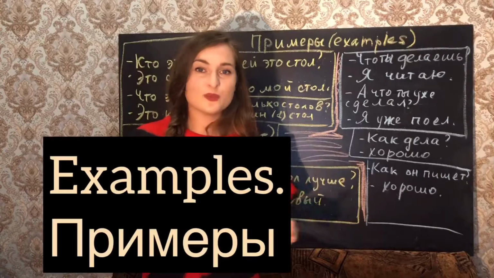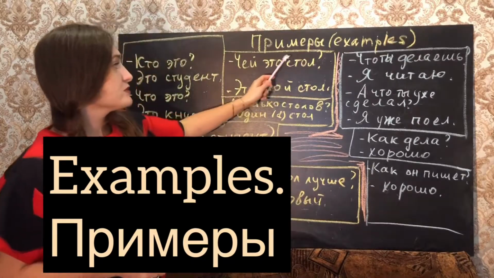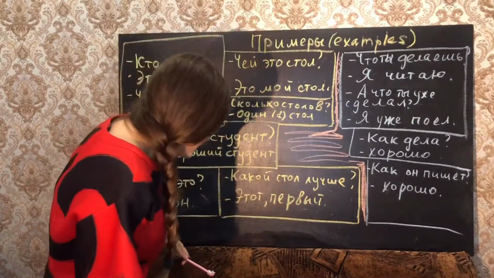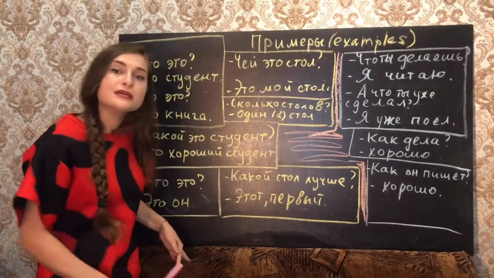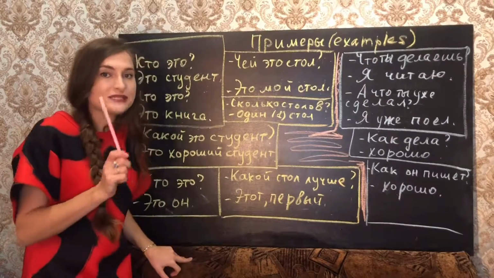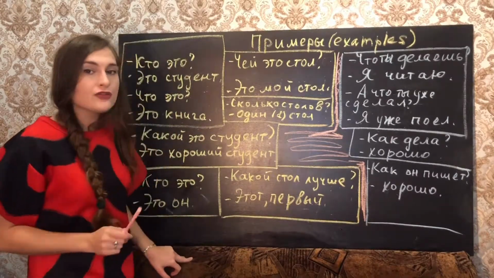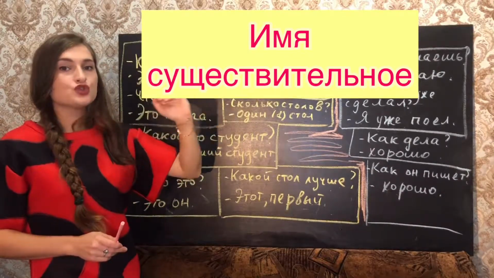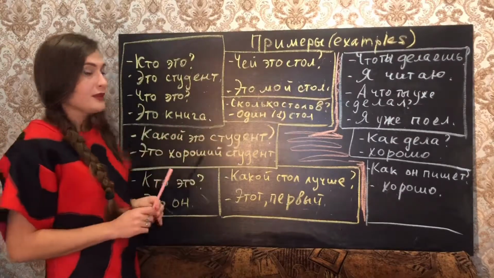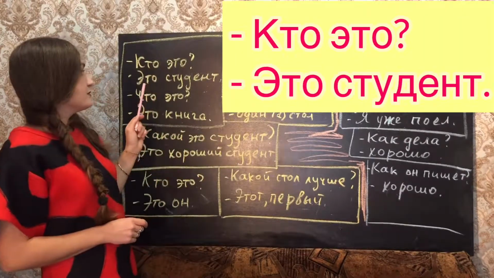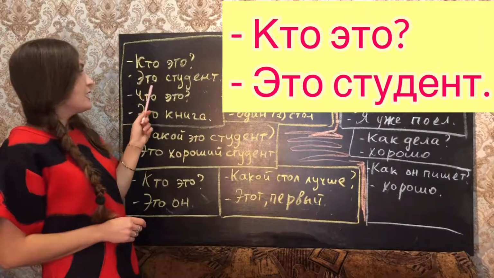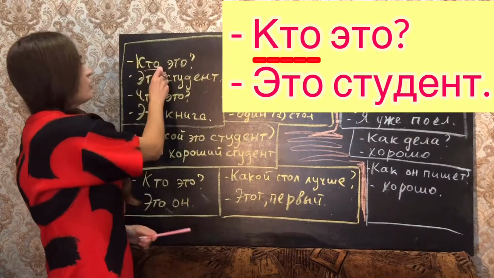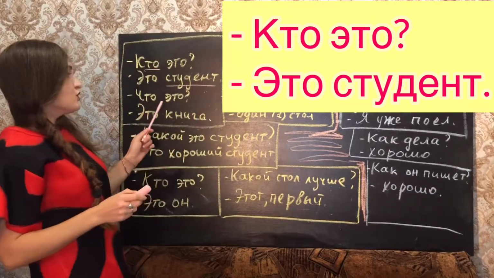So the examples, примеры, the examples of different parts of speech. Right now, we'll give the examples just of the independent parts of speech, самостоятельные части речи. And the first one is существительное. Имя существительное. The noun. Кто это? The question. Это студент. The answer. So, the question is кто? The answer is студент.